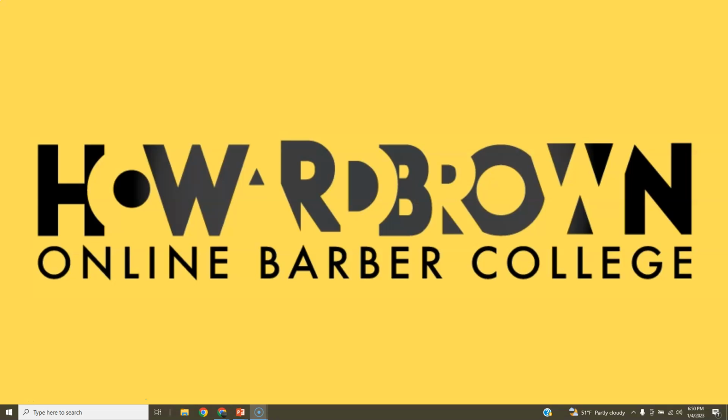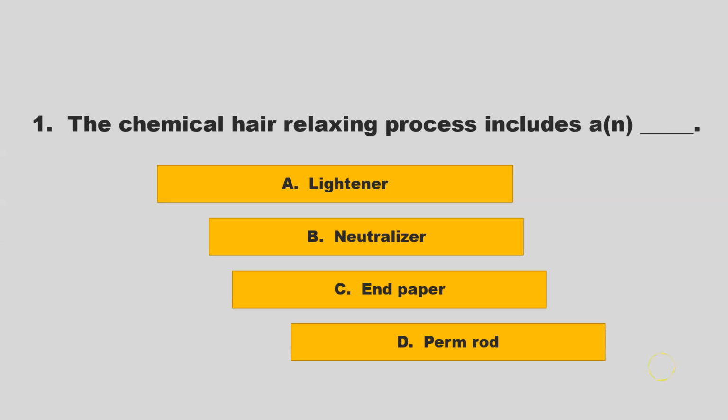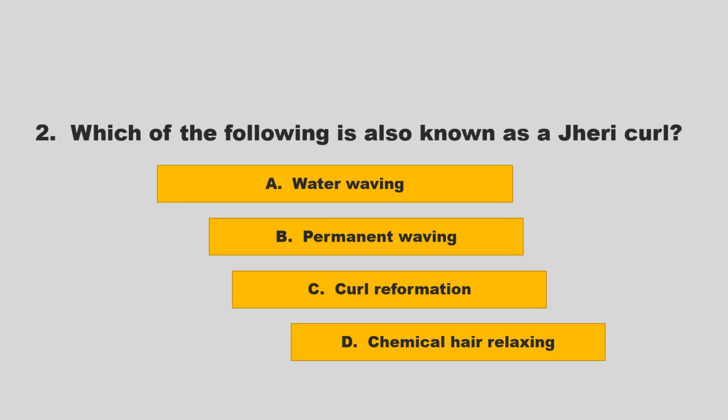Today we will be doing the review questions for chemical texture services. Let's begin. The chemical hair relaxing process includes: is it lightener, neutralizer, end paper, or perm rod? If you chose B, neutralizer, you are correct.